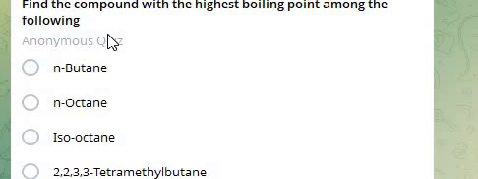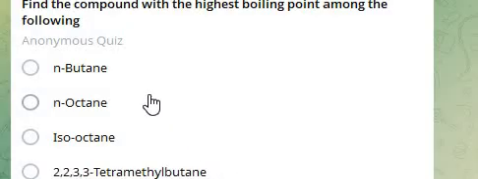Next question. Find the compound with the highest boiling point among the following. Options: N-butane, N-octane, isooctane, 2,2,3,3-tetramethylbutane.